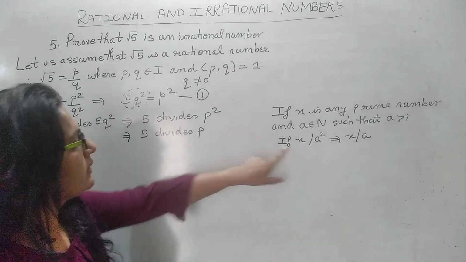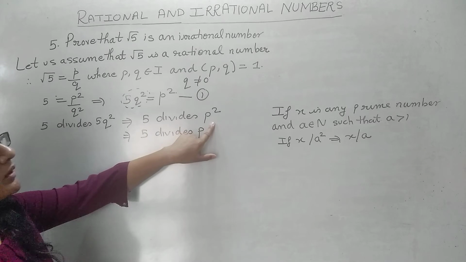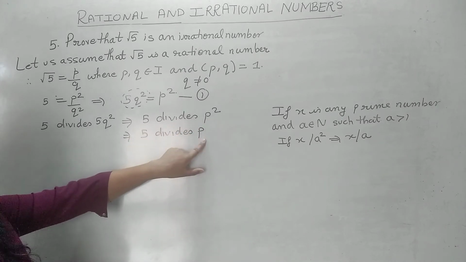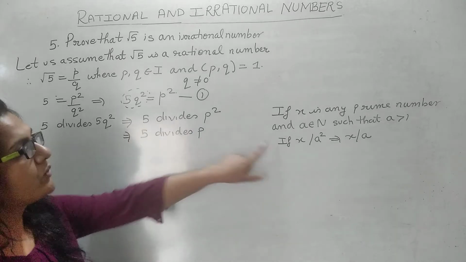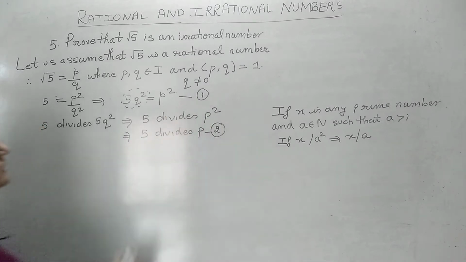This is the result we have used. If a prime number divides the square of a natural number, then it will divide the number also. Is that clear? There is no need to write the result. You can just remember it. Let us take this as the second.